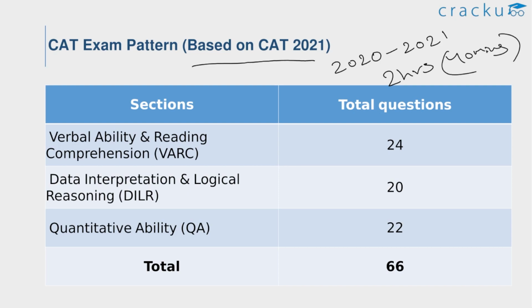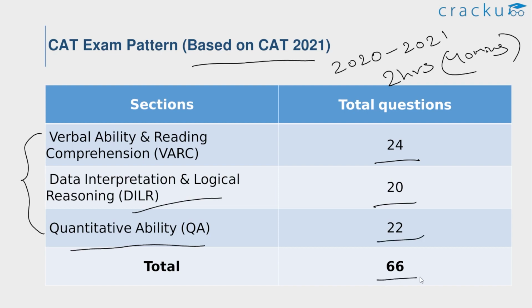In the CAT exam, there will be 3 sections. The first section is verbal ability and reading comprehension, and there will be 24 questions in this section. The second section is data interpretation and logical reasoning, with 20 questions, and the last section is quantitative ability, with 22 questions. So a total of 66 questions will be given in the CAT exam. This is all about the CAT exam pattern.